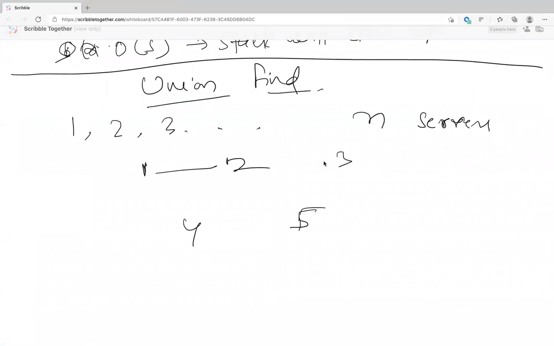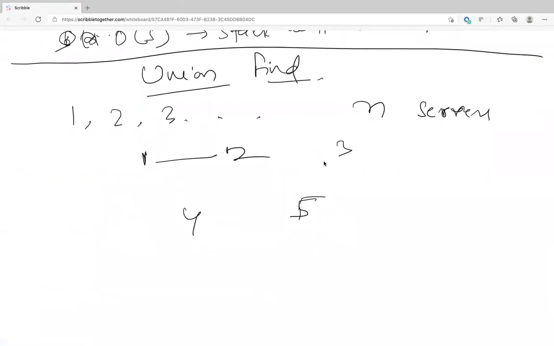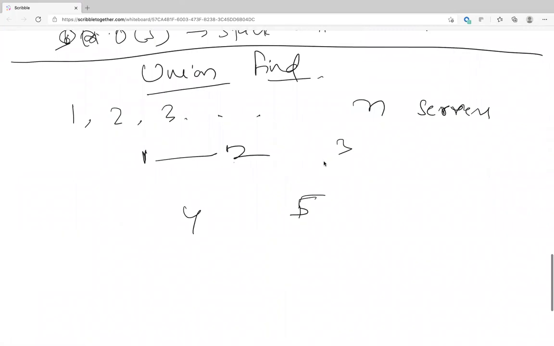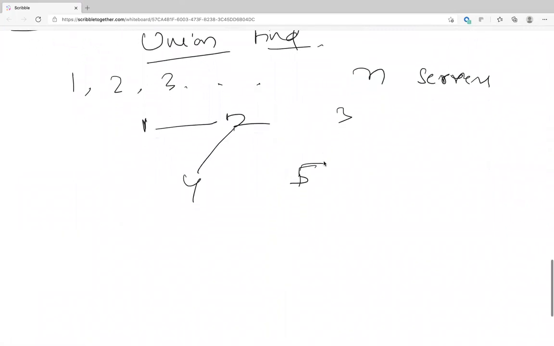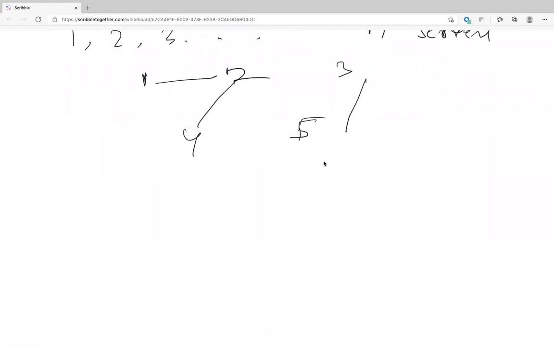So let's say there are 1 to n servers, computers, and here I'm showing only 5 servers. There's a direct link from 1 and 2. 1 and 2 can reach each other, and there's a direct connection from 2 to 4. Similarly, from 3 to 5. So I'll just show you the queries.